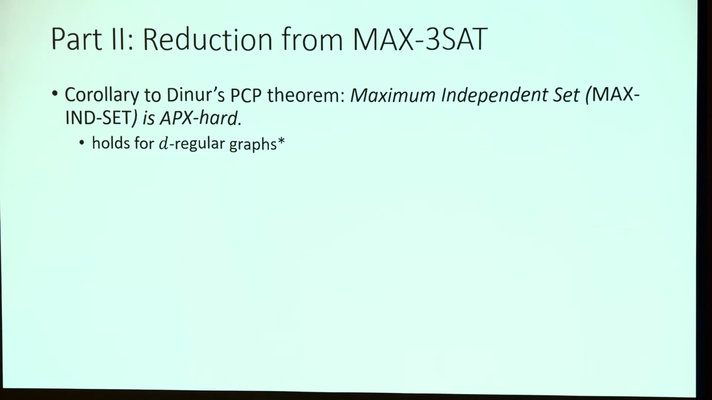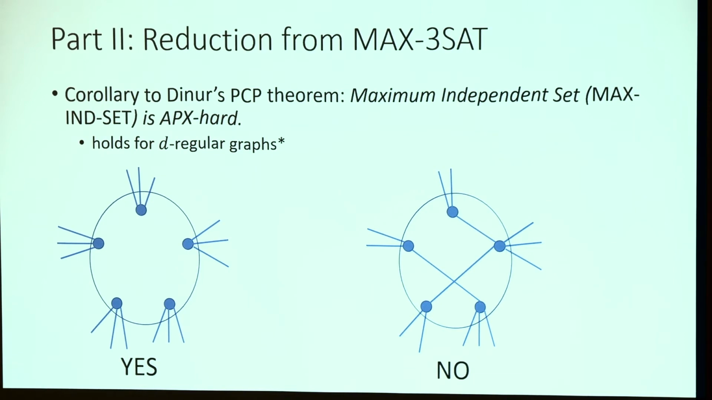And part 2, I'm going to show this at a very high level. As a corollary to Dinur's PCP theorem, we know that maximum independent set is APX-hard. This even holds for D-regular graphs with constant D. And the reduction is the same. Think about the influence maximization graph as the same as the independent set instance, and we are choosing the number of seeds the same as the size of the independent set.